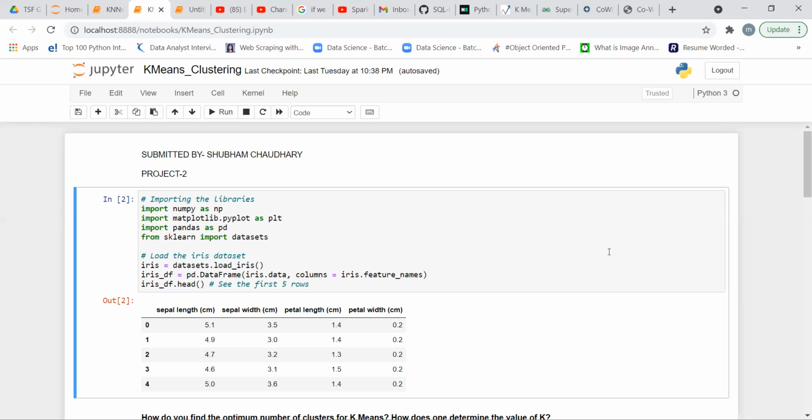Okay, this is our supervised algorithm. And then what is the unsupervised algorithm? In unsupervised learning we have no teacher, meaning we have no idea how to train a model because we have no labeled data.